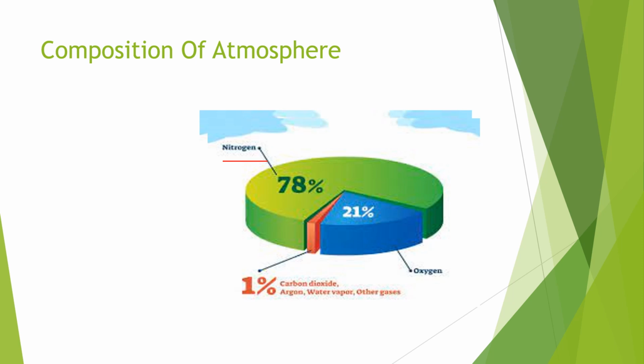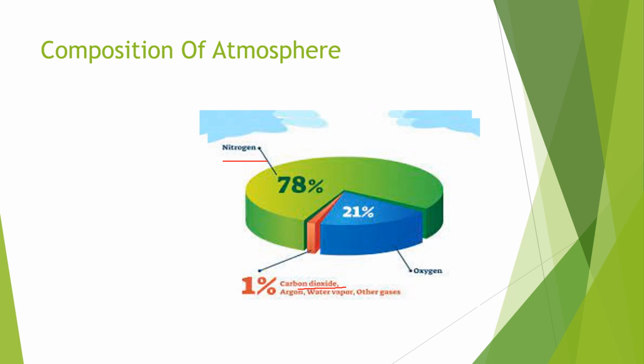The next one is CO2. We get CO2 from the degassing of the earth's surface, as we have seen previously, from the respiration process, and by the burning of fuels. CO2 is also released when glaciers melt and from the decay of organic matter.